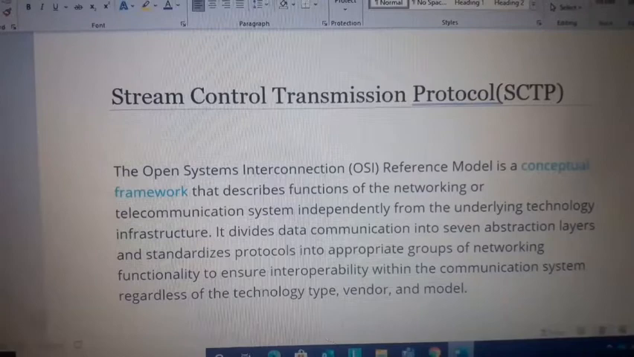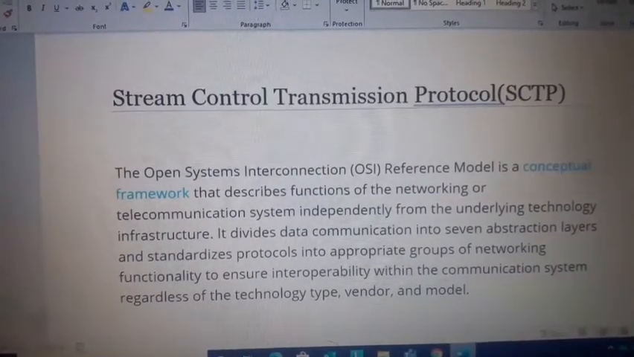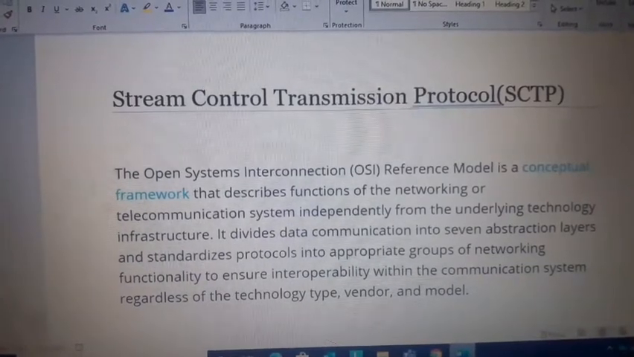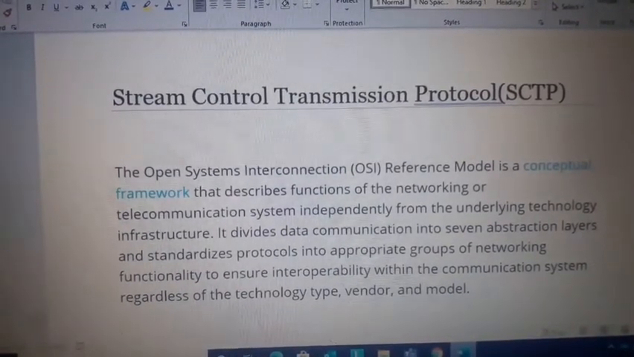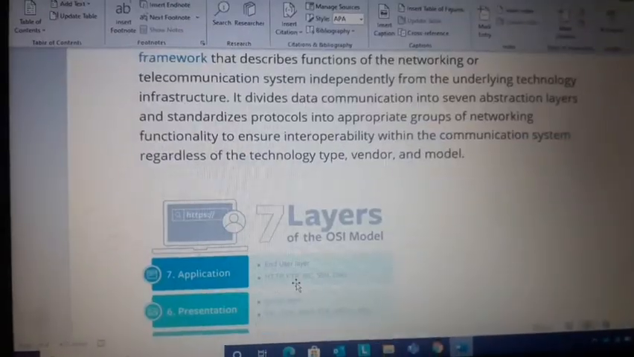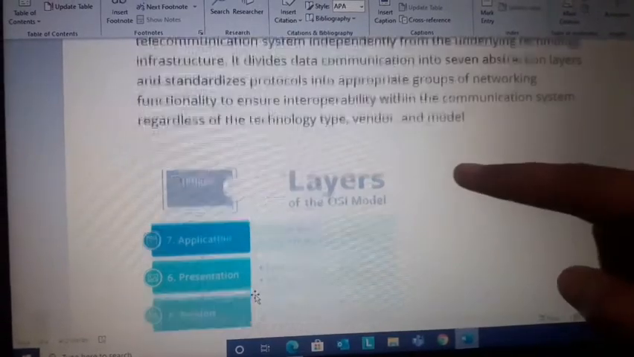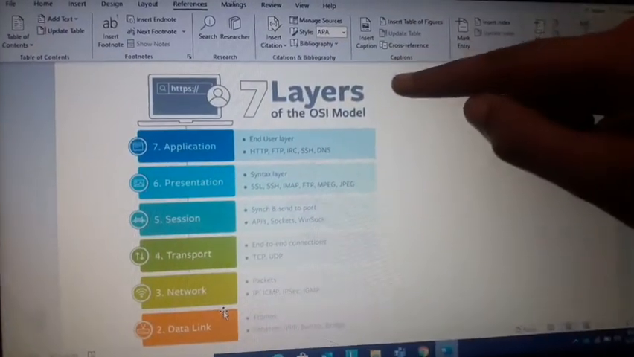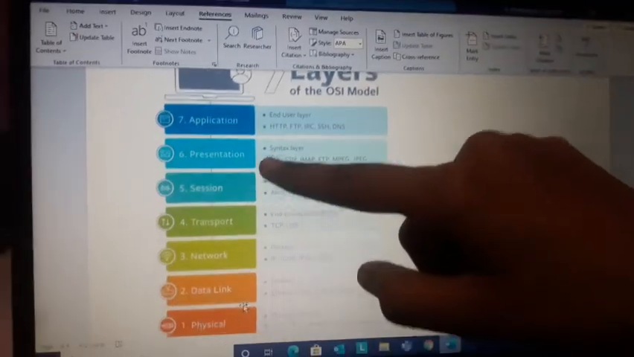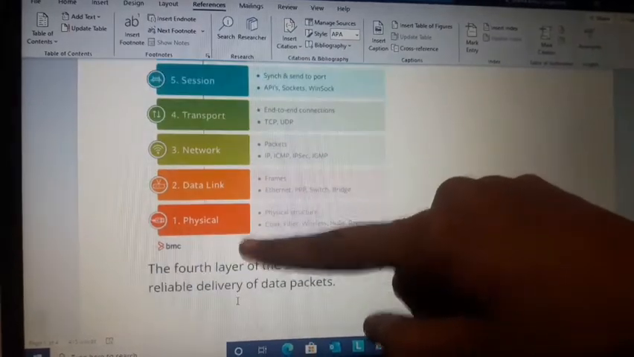Data from one source to another source is sent through the OSI model. For example, video from one computer to another computer, text from one phone to another phone is sent through the OSI model. In the OSI model, there are 7 layers: application, presentation, session, transport, network, data link, physical.